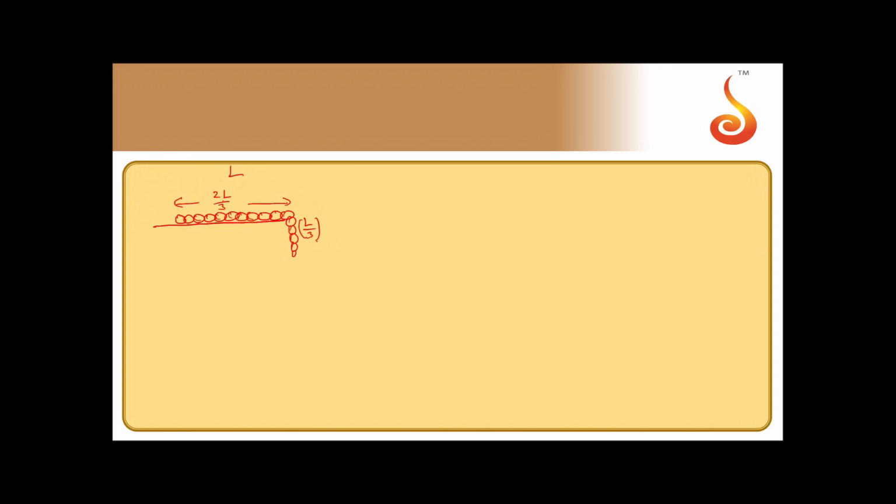Now friction is preventing it from sliding. So when the hanging portion becomes L by 3, then it just starts sliding. That means it has reached limiting friction. So in this case, the weight of L by 3 length should be equal to frictional force between chain and the table.